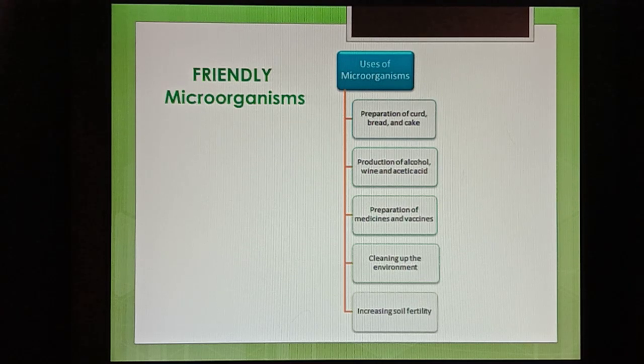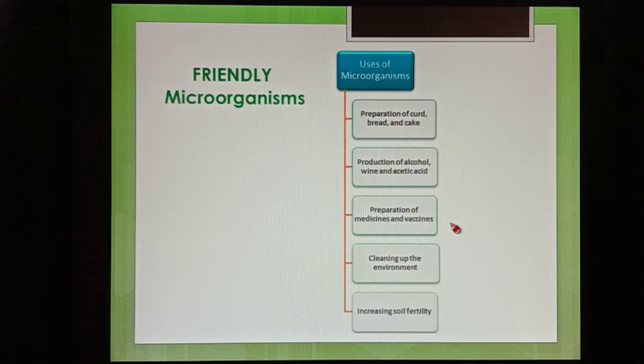And there are so many useful parts of microorganisms. First one, preparation of curd, bread and cake. Second, production of alcohol, wine and acetic acid. Third, preparation of some medicines and vaccines. And fourth, cleaning up the environment. And fifth one, increasing soil fertility. These are the five important uses of microorganisms. So in this class we'll see one by one in detail. Microorganisms possess a friendly part, and under that we have five categories. We'll see one by one in detail.